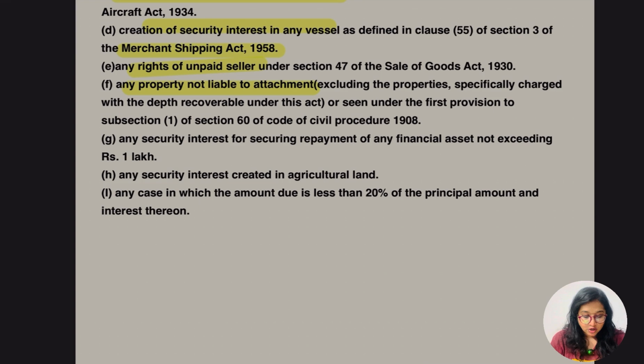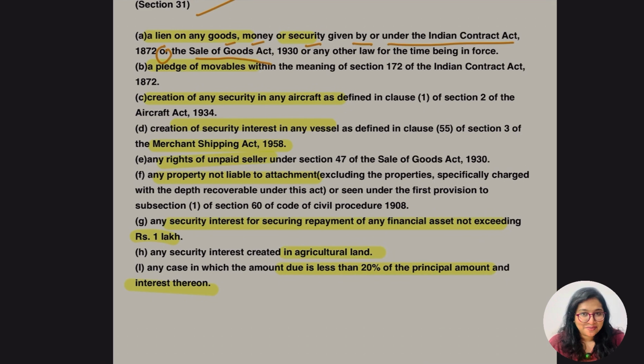Any property not liable to attachment, excluding the property specifically charged with the debt recoverable under this Act, or seen under the first proviso of sub-section 1 of section 60 of the Code of Civil Procedure, and any security interest for securing repayment of a financial asset not exceeding 1 lakh. And these two, as we know, any security interest created which is related to agricultural land, and the last is any case in which the amount due is less than 20% of the principal amount and the interest.